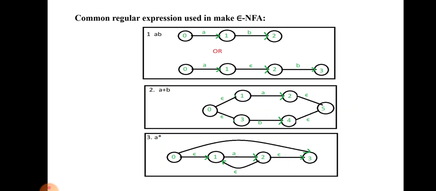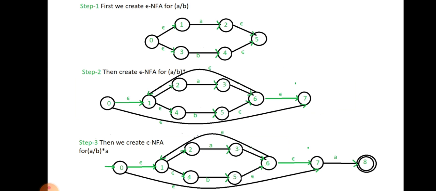So this is the sample example for epsilon NFA. For the normal NFA, we can draw 0 to 1 it takes A and 1 to 2 it takes B. For epsilon NFA, between the input symbols A and B, it has epsilon as input. This is an epsilon NFA.